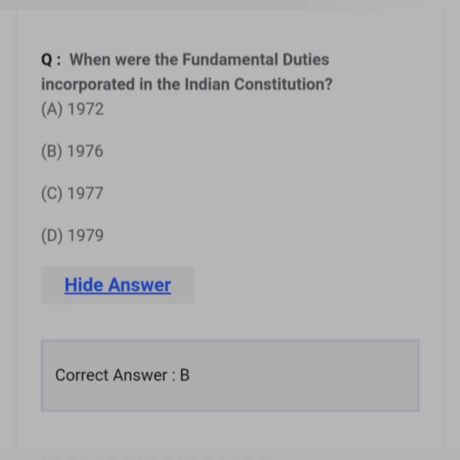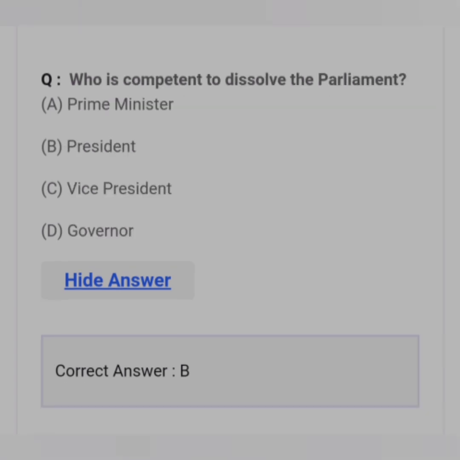When were the fundamental duties incorporated in the Indian Constitution? Answer B. 1976. Who is competent to dissolve the Parliament? Answer B. President.